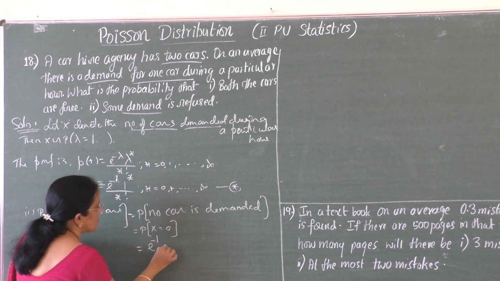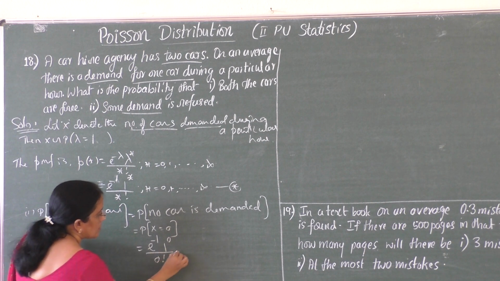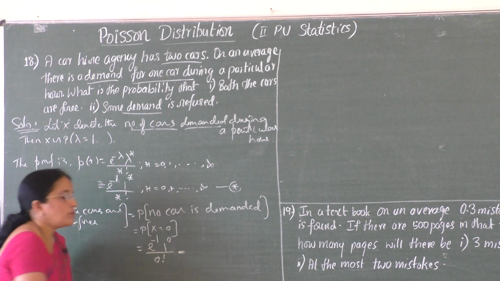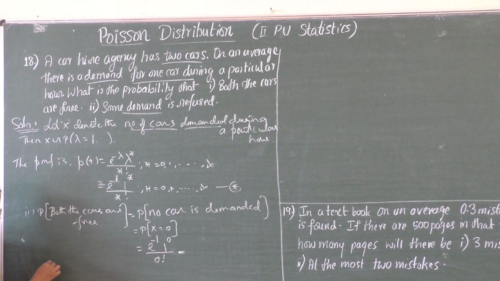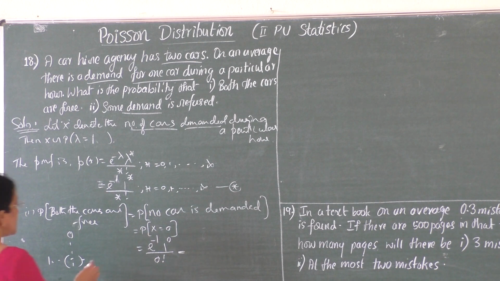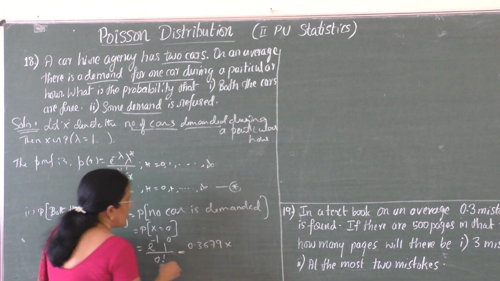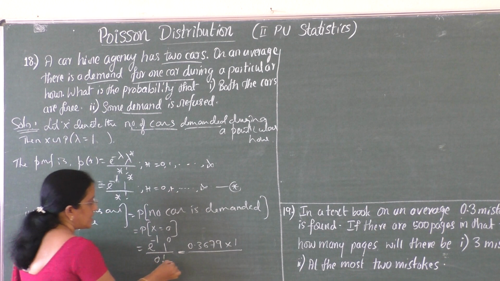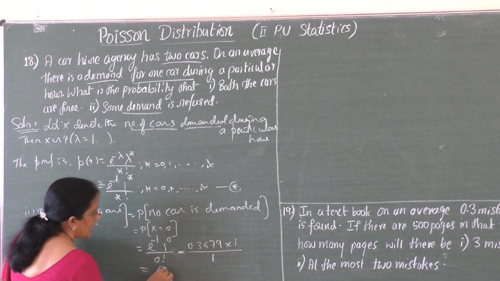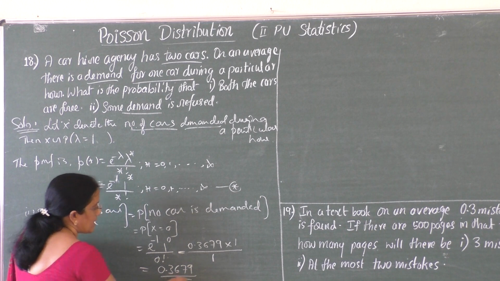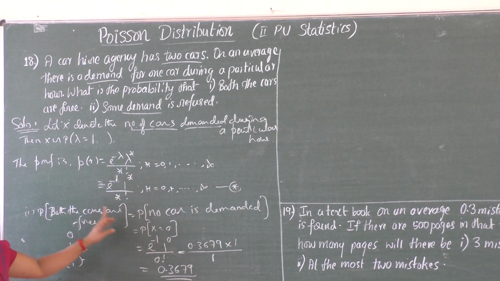That is e power minus 1, 1 power 0 divided by 0 factorial. Now get the value of e power minus 1 from the table, that is 1.0. Move in this row and column, and you will get the value 0.3679. Into 1 power 0, that is 1, divided by 0 factorial, 1. Therefore the answer is 0.3679. It is the probability that both the cars are free.